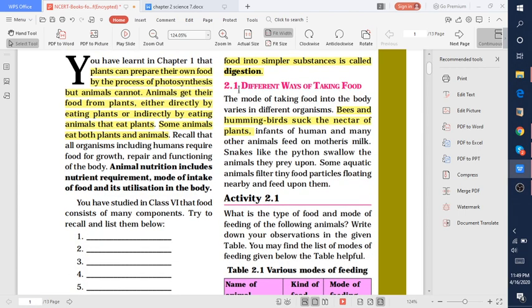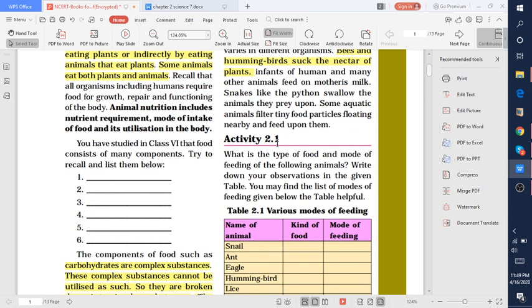So, different ways of taking food. Different animals have different ways of taking food. For example, bees and hummingbirds suck the nectar of the plants. So different animals and different organisms have different ways of taking food inside the body.